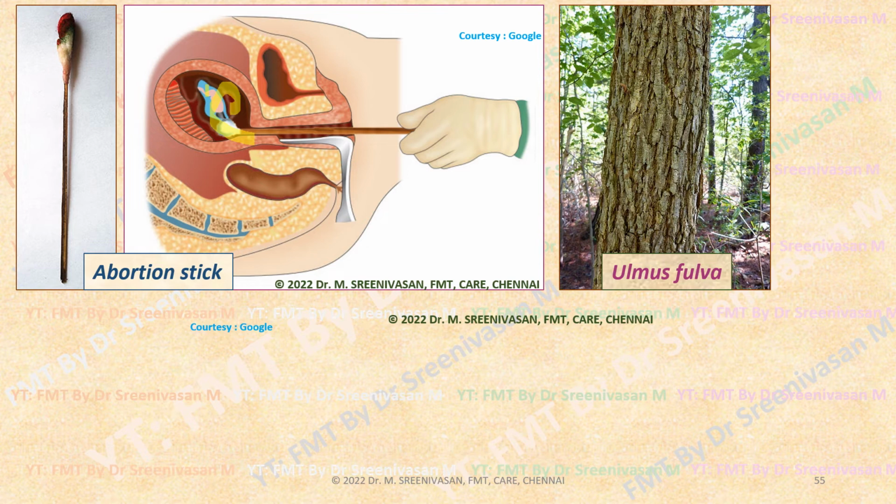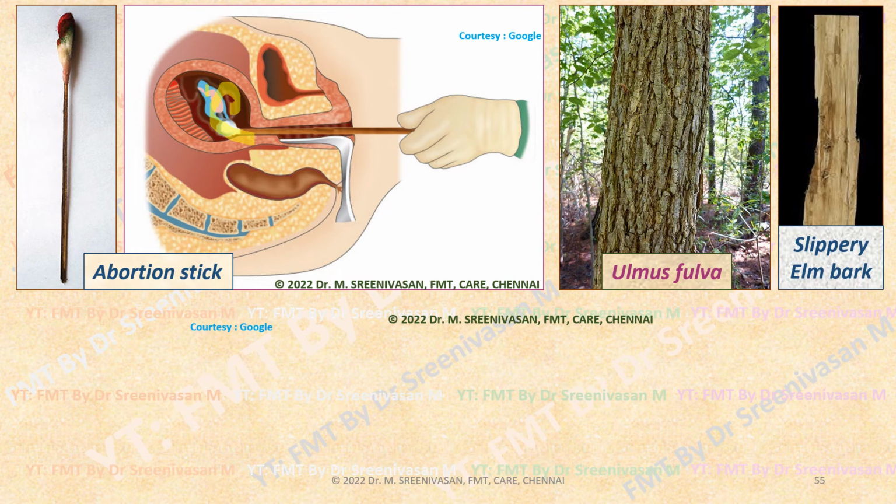Careful insertion may lead to injury to the vagina, cervix, or sometimes even perforation of the uterus if the stick is introduced too deep, leading to hemorrhage and shock in the pregnant woman.